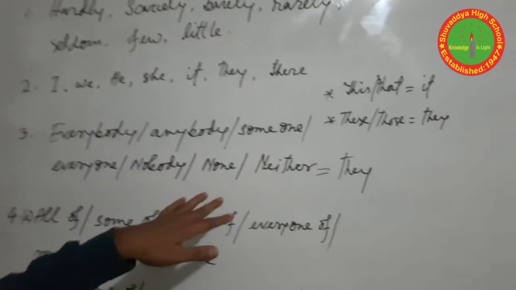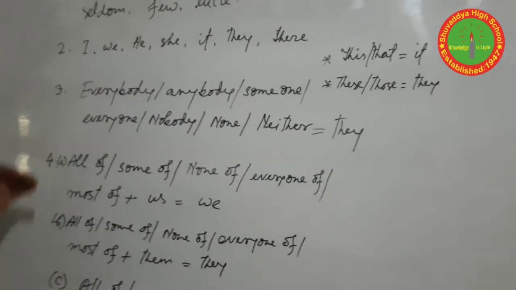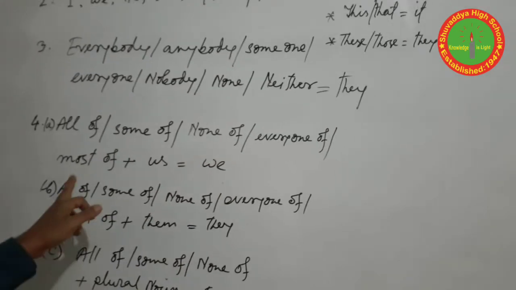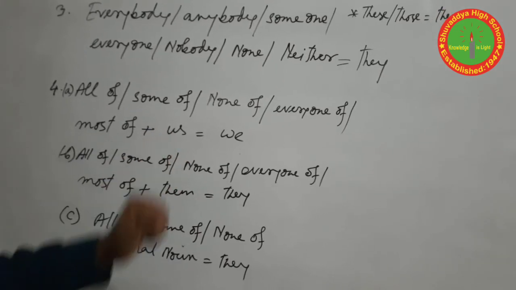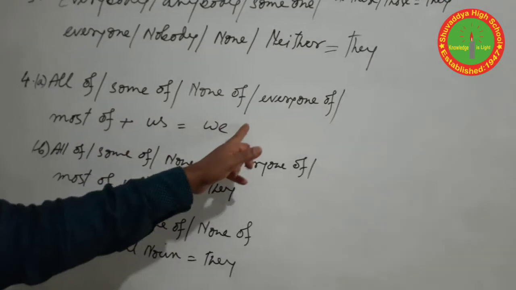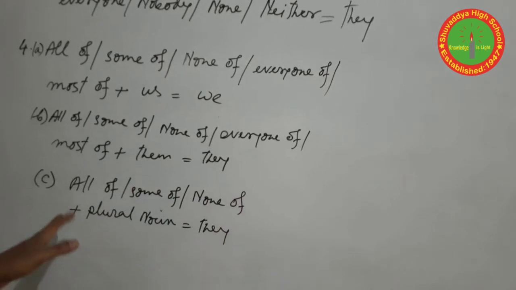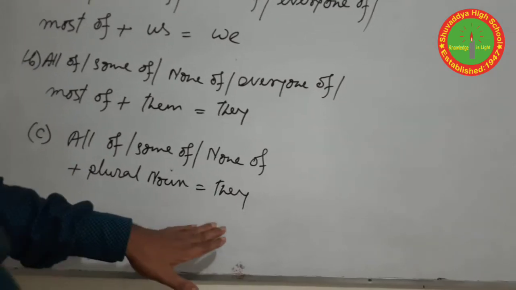If we find them in our statement, then we use "they". In the same way, all of, some of, none of, everyone of, most of, neither of, plus any object: if we find "us", we should use "we"; if we find "them", we should use "they". And all of, some of, none of, neither of, plus a plural noun, we should use "they".